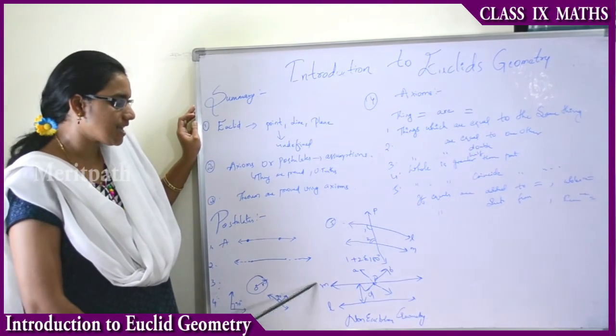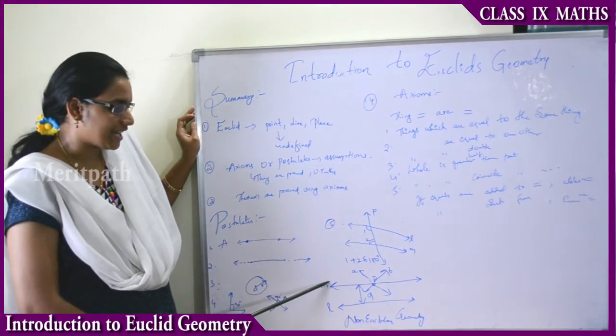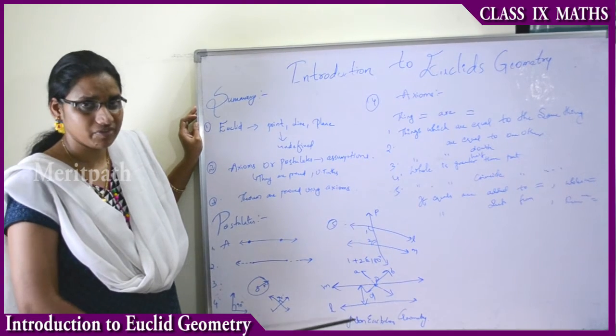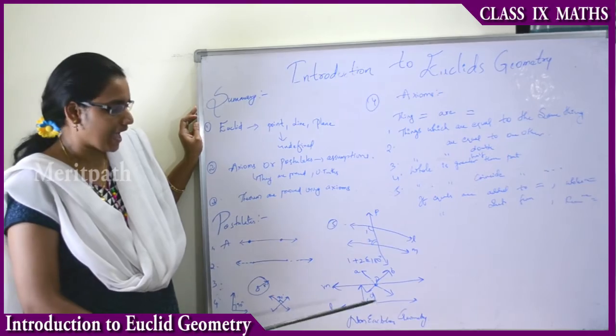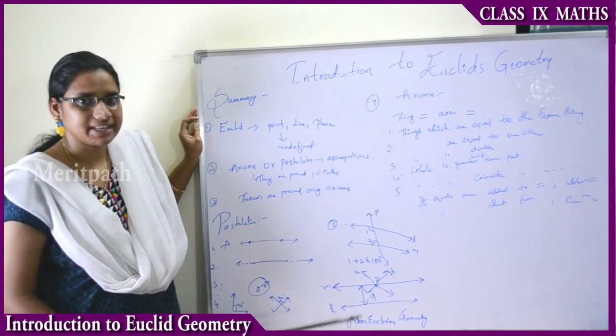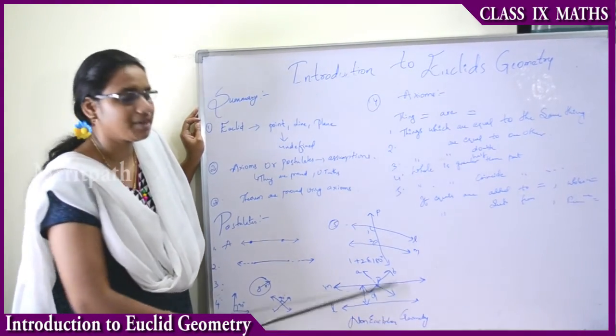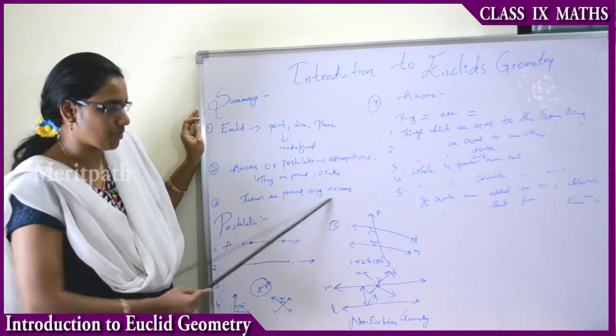These are properties derived from the fifth postulate, but they are not derived from the remaining four postulates. Thus many geometrical properties, like non-Euclidean geometry, are derived from the fifth postulate.